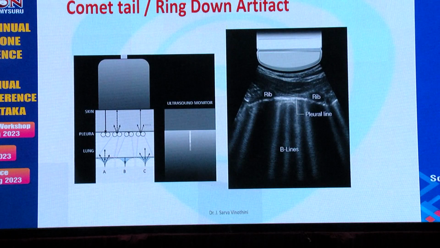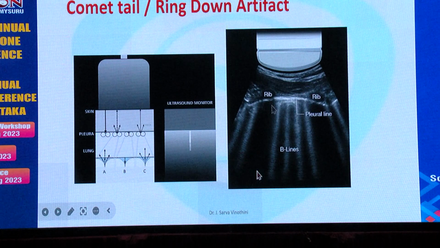The comet tail or the ring down artifact is also similar to the reverberation artifact, wherein there is accumulation of a little fluid in the septa just beneath the pleura, or thickening of the interlobular septa. Those things will cause multiple reverberation artifacts to occur, and that gives rise to the B lines. So this goes through the whole screen.